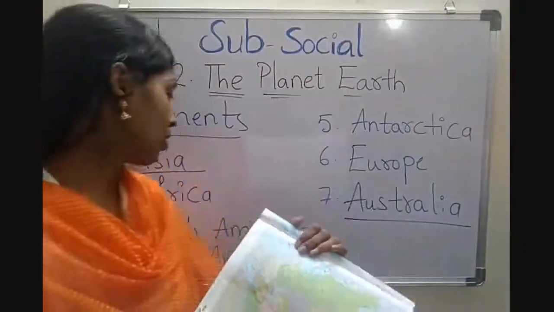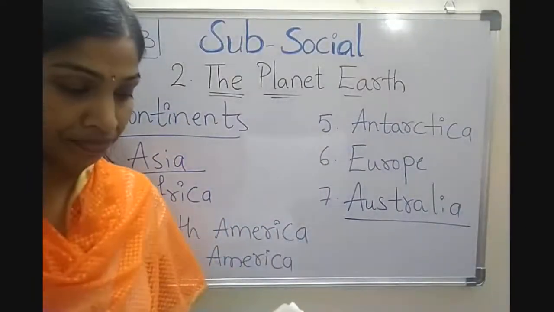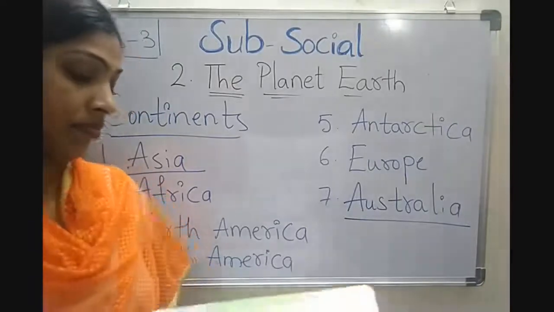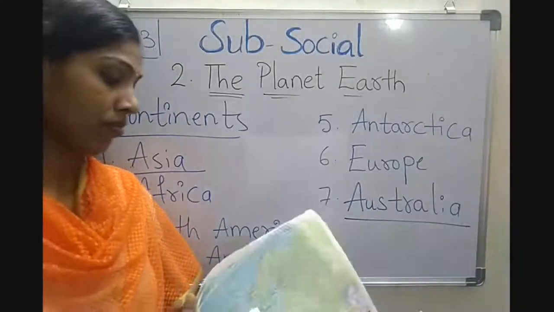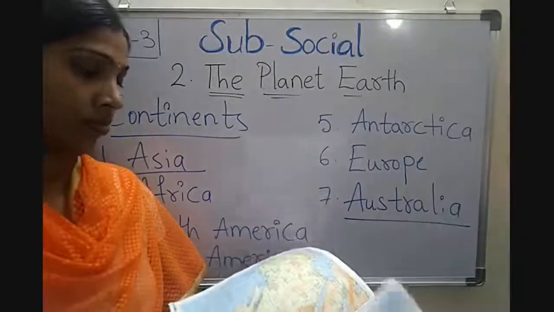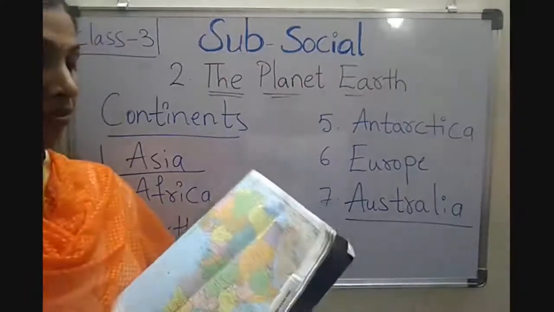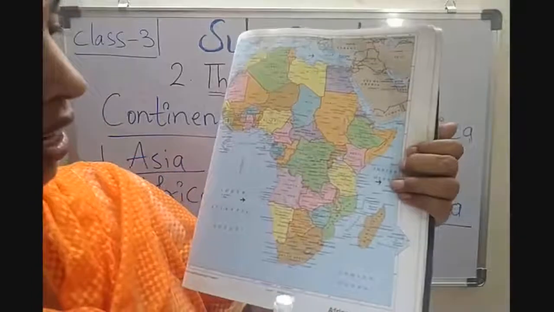Now we learn about Africa. Children, I'll show you Africa. Look at me, children. It is Africa.